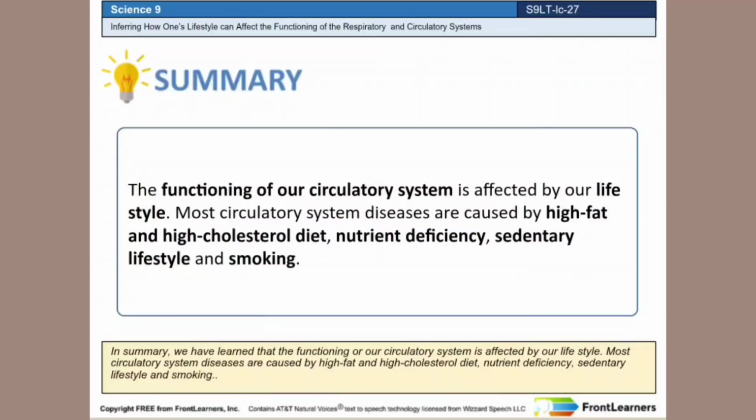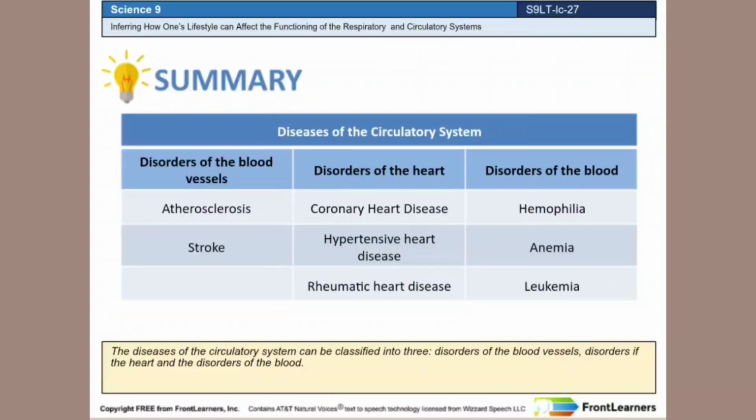In summary, we have learned that the functioning of our circulatory system is affected by our lifestyle. Most circulatory system diseases are caused by a high-fat and high-cholesterol diet, nutrient deficiency, sedentary lifestyle, and smoking. The diseases of the circulatory system can be classified into three: disorders of the blood vessels, disorders of the heart, and disorders of the blood.